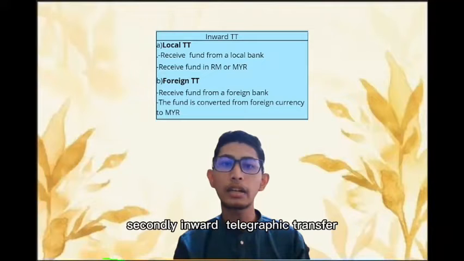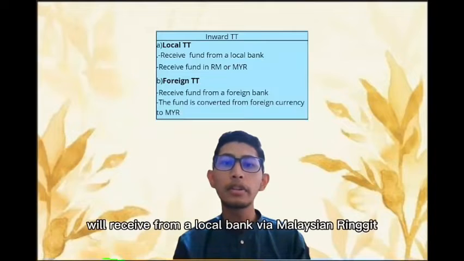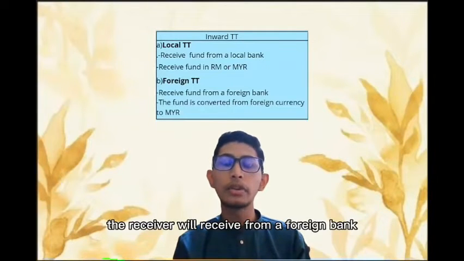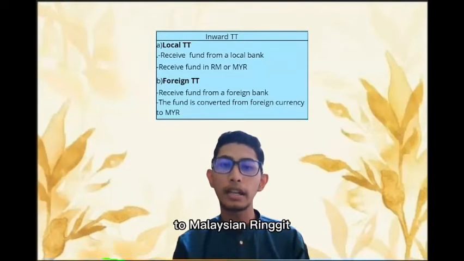Secondly, inward telegraphic transfer. Inward local telegraphic transfer is where the receiver or beneficiary will receive from a local bank in Malaysian ringgit. However, for inward foreign telegraphic transfer, the receiver will receive from a foreign bank and the fund is converted from foreign currency to Malaysian ringgit.